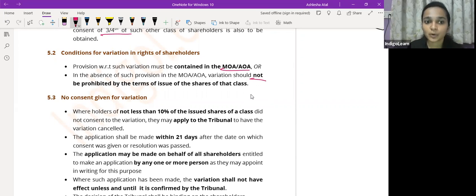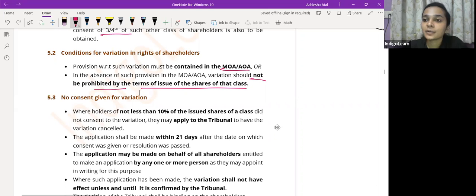Variation should not be prohibited by terms of issue of the shares of that class. मतलब just because it is not being stated in the MOA or AOA doesn't mean that you will restrict or you will prohibit any variation of that particular class of shares. So variation तब भी allowed रहेगा, हाँ आपको special resolution pass करना पड़ेगा.